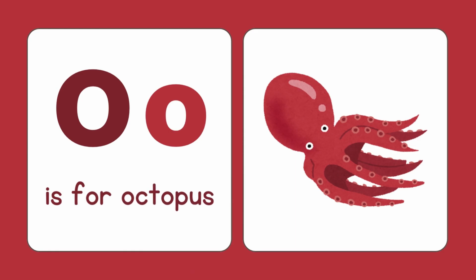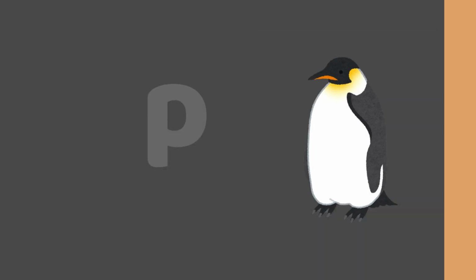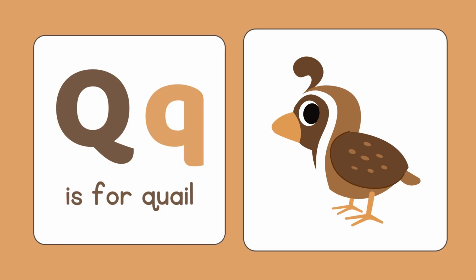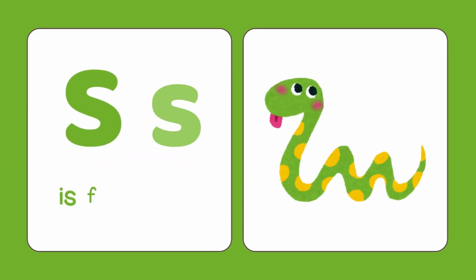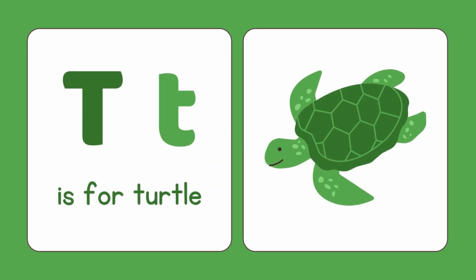O is for octopus. P is for penguin. Q is for quail. R is for raccoon. S is for snake. T is for turtle.